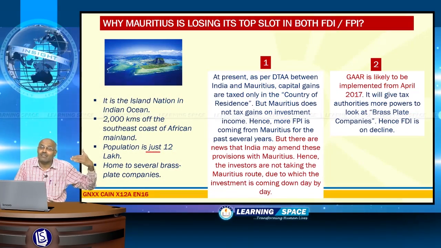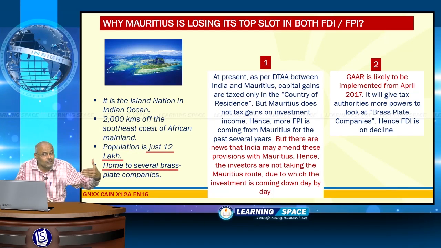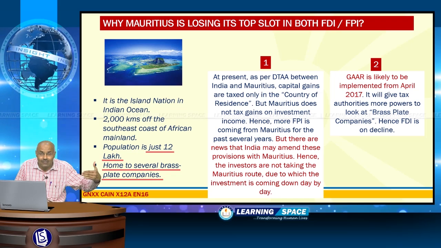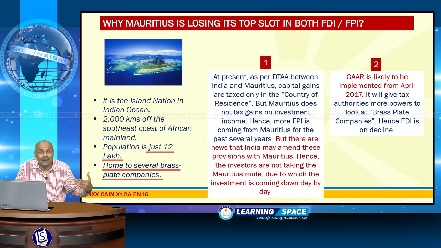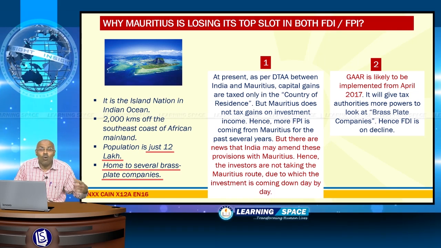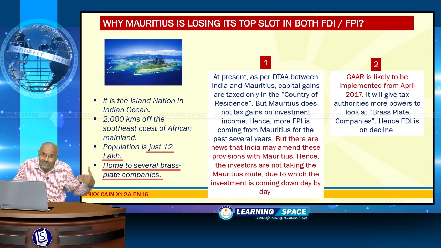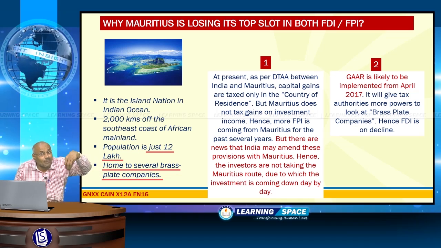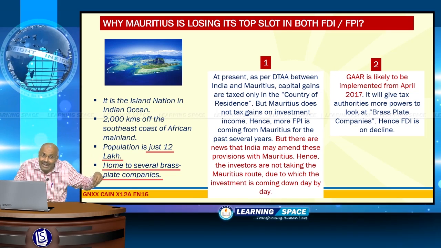Population is just 12 lakh, and Mauritius is the home to several brass plate companies. What is the meaning of brass plate companies? Only for namesake, these companies establish their bases only with a nameplate, no physical activity. Companies establish such brass plate companies in Mauritius so as to take the advantage of tax.